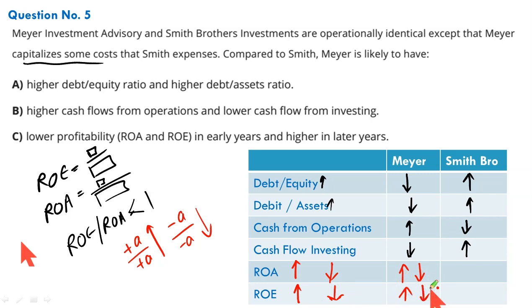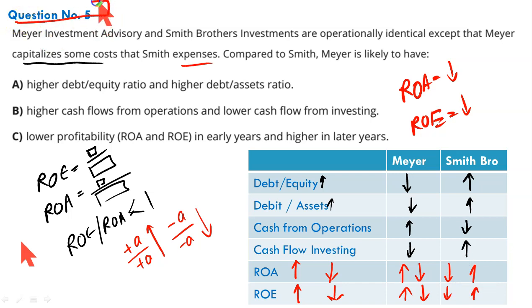Why? Because for Smith Company, in the early periods, he is charging these as expenses. Resultantly, in early periods, his return on assets and return on equity would be lower. And subsequently, they will be higher. Now, that's a comparative analysis. All ratios discussed in a single question. It's an amazing question. Questions like these must be attempted in detail, must be dealt with in a finer way so that you get better understanding. Now, we have done all what was required. Let us see these options one by one and see which of these is the right one.